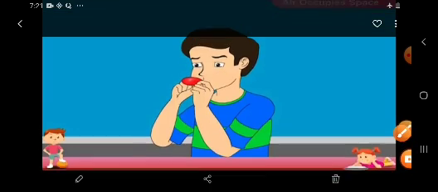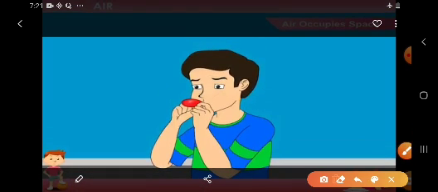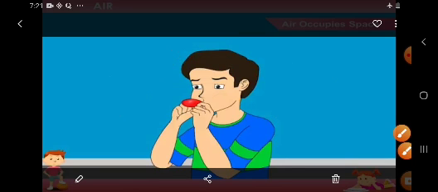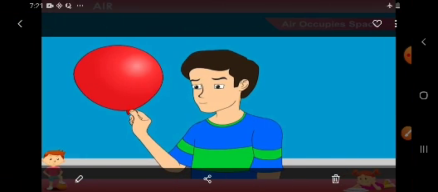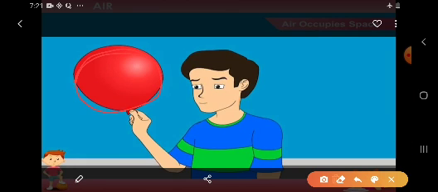Now the boy is blowing air. When we blow air, the size of the balloon becomes bigger and bigger. And at last, children, when it is filled with air, it takes a shape. So the balloon has taken a round shape. Children, this shows that air occupies space.